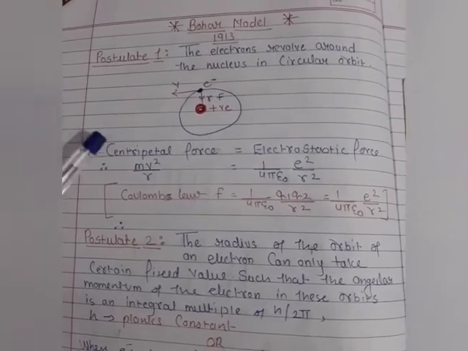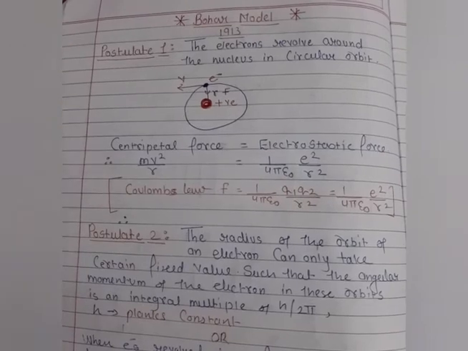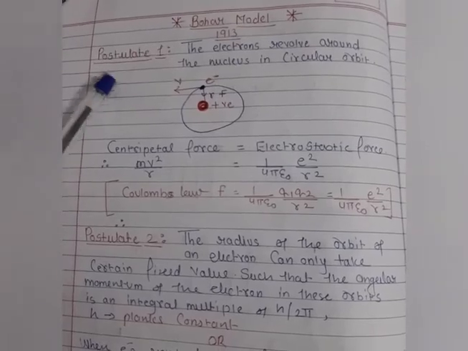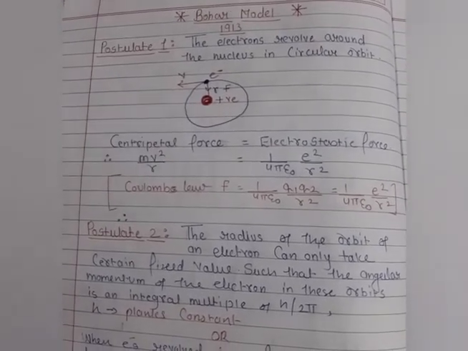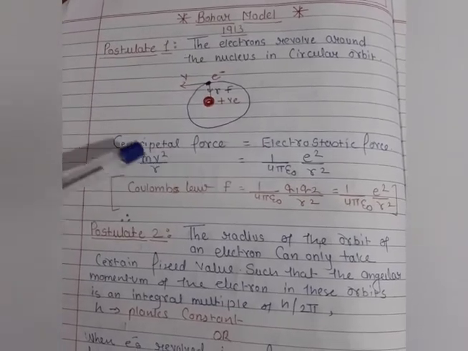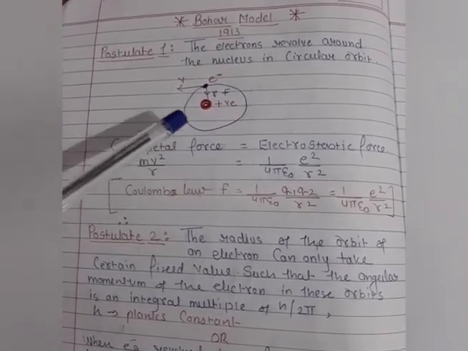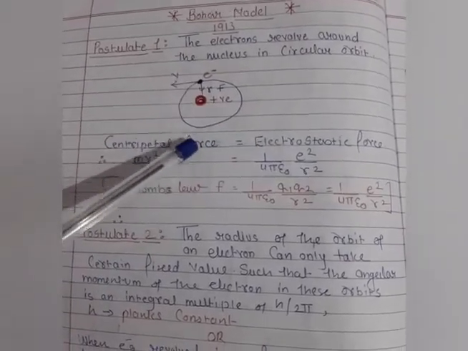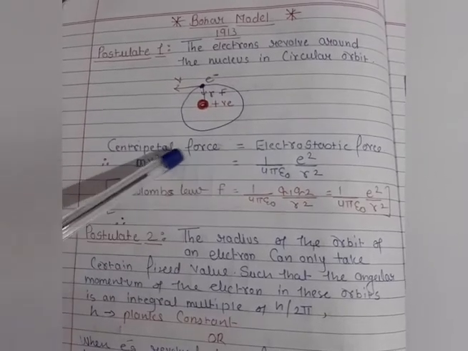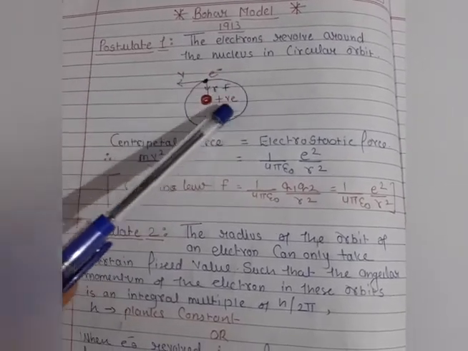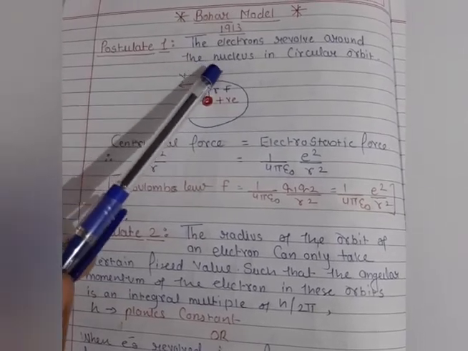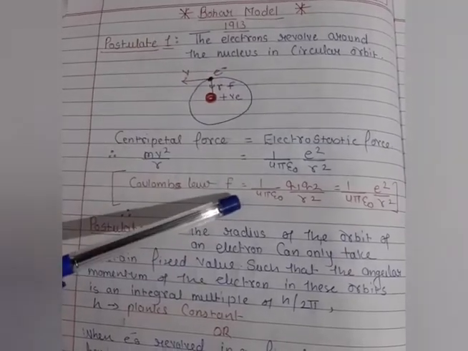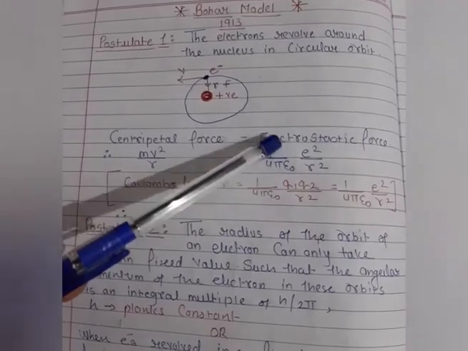So let's move on to the first postulate. The first postulate is that the electron revolves around the nucleus in a circular orbit. The scientist assumed that at the center the positive charge is present, which is correct, and the electron revolves around it. When the electron revolves, two forces act on it, and the two forces are equal. Here there is negative charge and positive charge, so attraction happens because of Coulomb's law, and this is also known as the electrostatic force.